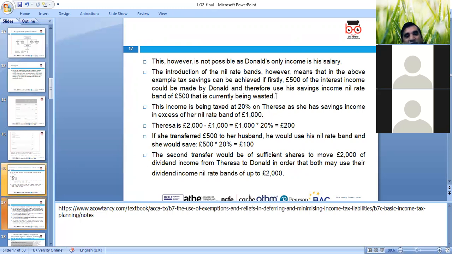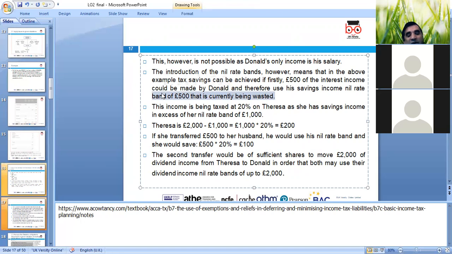So because he can claim 500 as a partner, the income is being taxed at 20% on Teresa, as her savings income is in excess of the nil band, which is 1,000. So 2,000 minus 1,000 and then 20%. If she transfers 500 to her husband, he would use the nil band rate, and she would save 20%, which is £100.